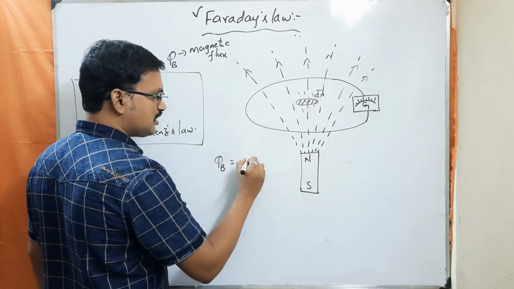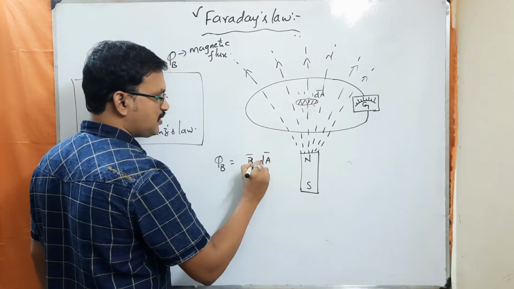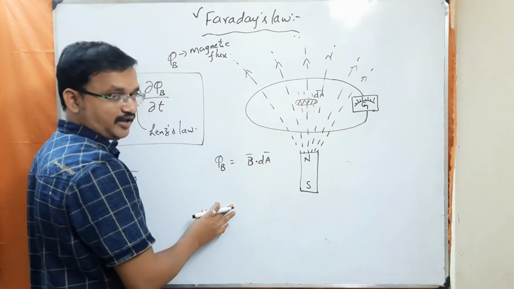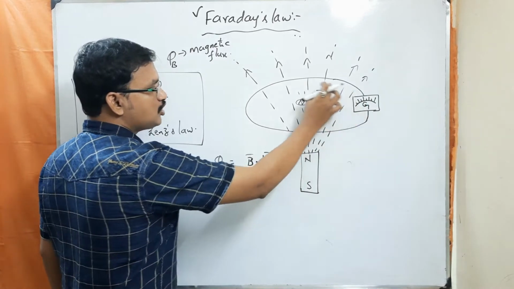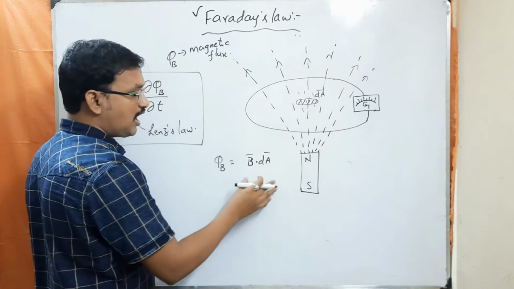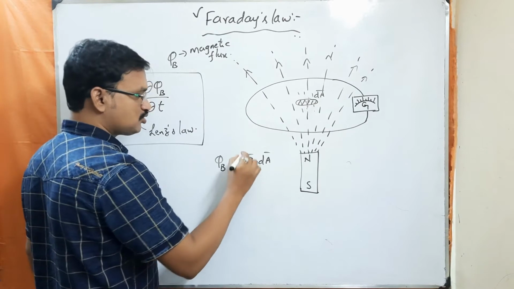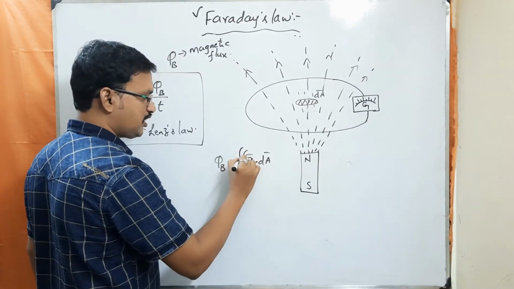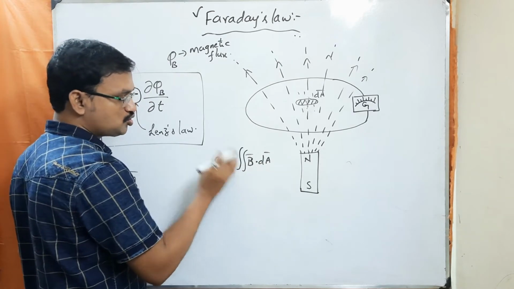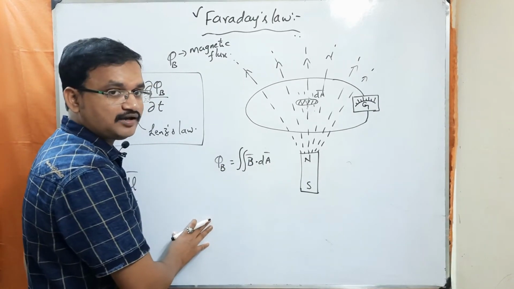So we can represent that in terms of B bar dot dA bar. B bar dot dA bar will give you the magnetic flux through this small differential area. Now if I want the magnetic flux through the total area, I have to integrate throughout this surface. Since it is a surface, you have two variables, and hence you have to integrate with respect to those two variables. This is going to give you the magnetic flux.